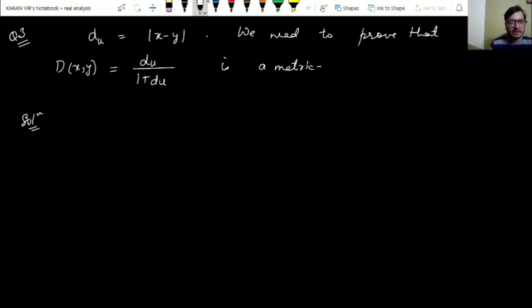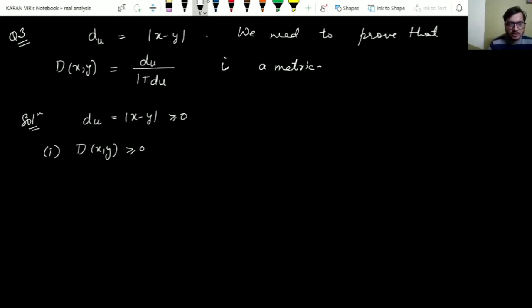Since d under usual is nothing but modulus of x minus y, and mod is always greater than or equal to 0, what I need to prove in the first axiom is that capital D of xy must be greater than or equal to 0. That is the first axiom of a metric space.